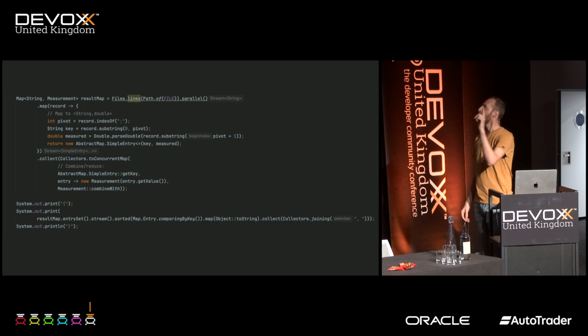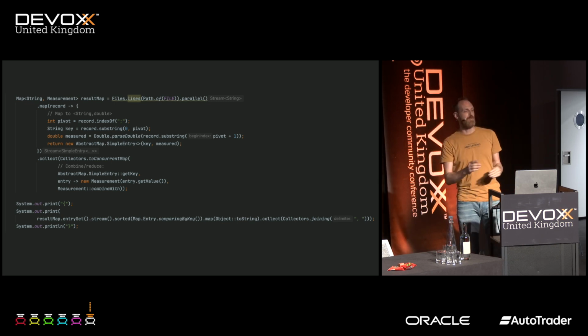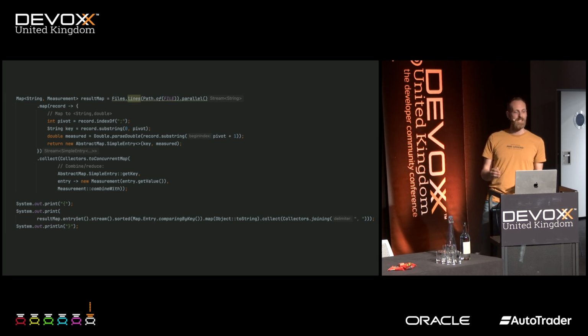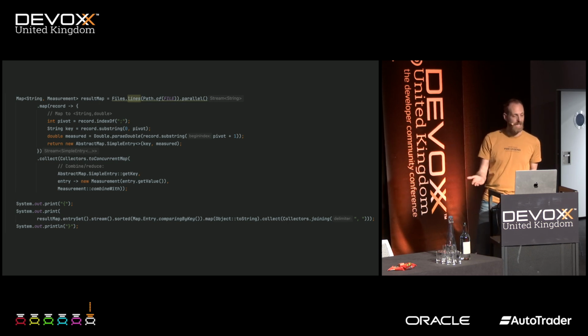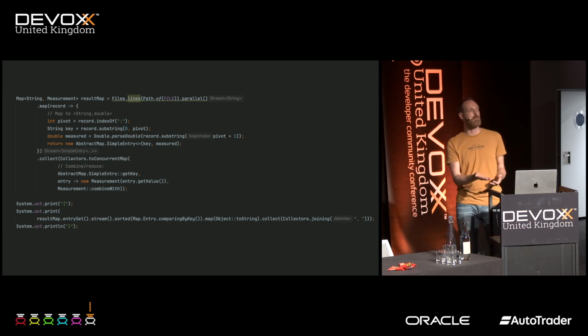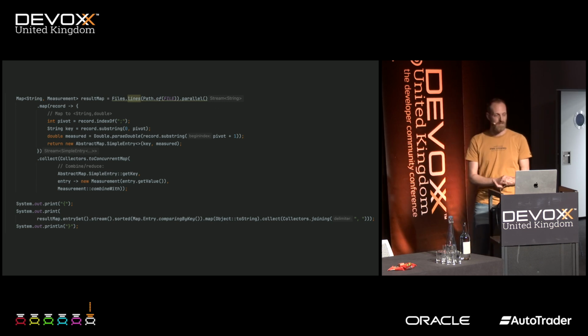So what did I do? The first thing I did was, instead of file.lines, I added .parallel. So I wasn't using a single thread, but multiple threads. In my case, on my MacBook, 8 threads at the same time. 8 times faster, great.